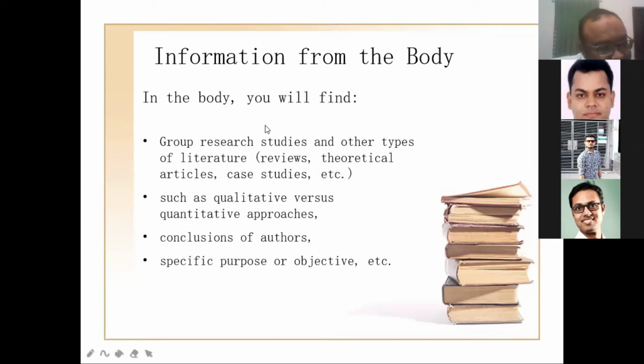This is actually, the body is referred to as methodology or mathematical calculation. Group research studies over the type of literature. If it is a review, it will be theoretical. If it is a case study, it will also be theoretical. But it may be qualitative and quantitative. If it is a scientific paper, it is more towards quantitative.